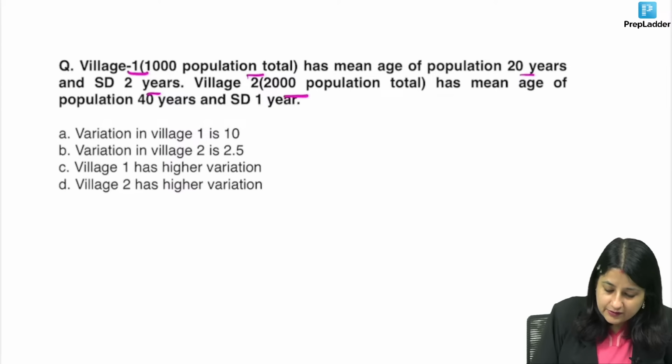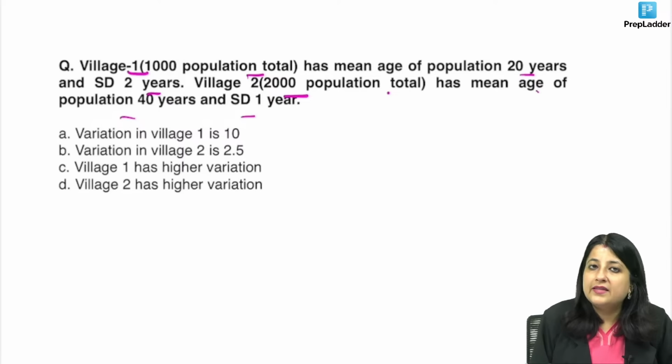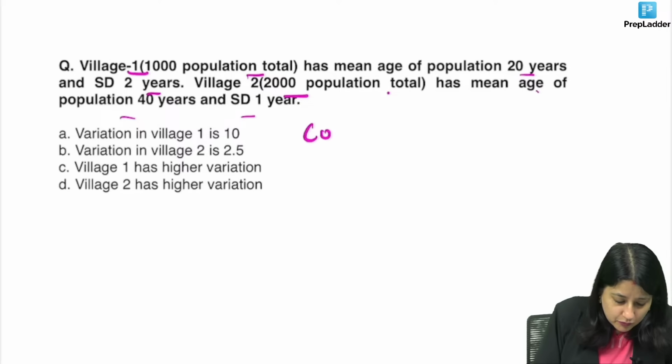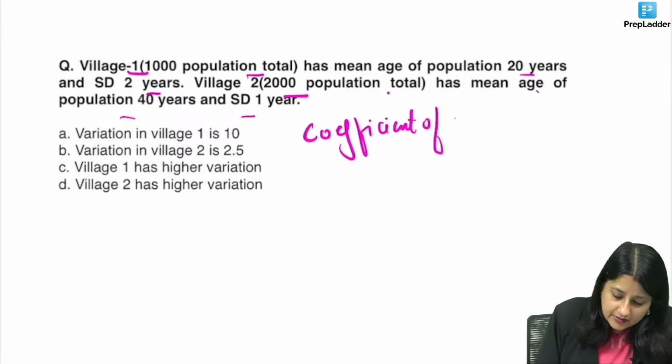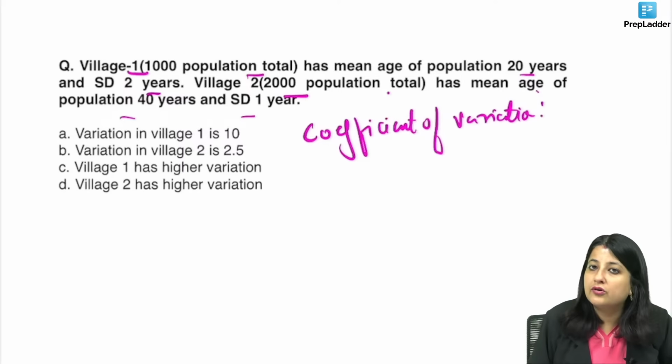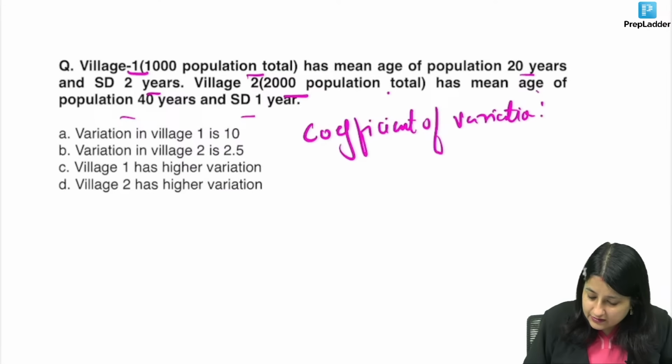You were given village 2, its total population, mean age and standard deviation. Then I'm asking you variation. So what are we supposed to calculate in this question, guys? Coefficient of variation. Now can anyone in the class tell me what's the formula for coefficient of variation?